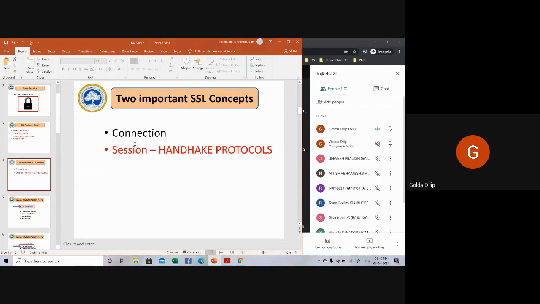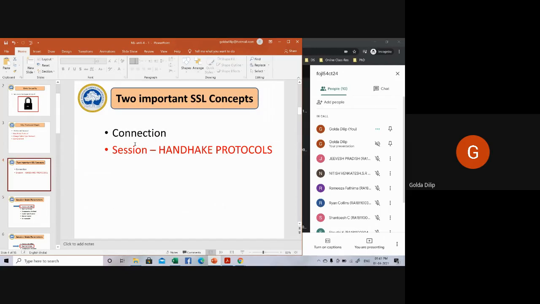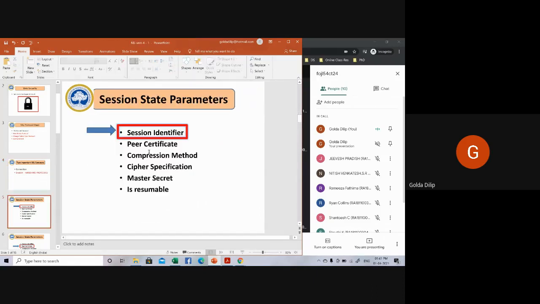Keep in mind that a session is nothing but an association between the client and the server. Now I mentioned that when you say session, it defines a set of security parameters. These will definitely be some set of cryptographic security parameters. So now let's try to see what are these different parameters.